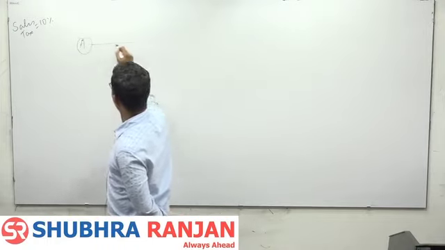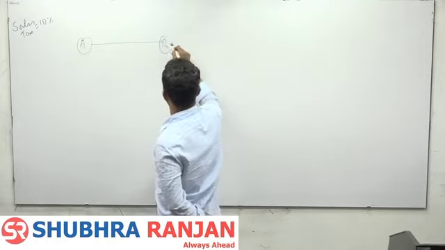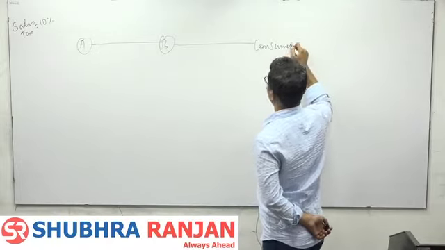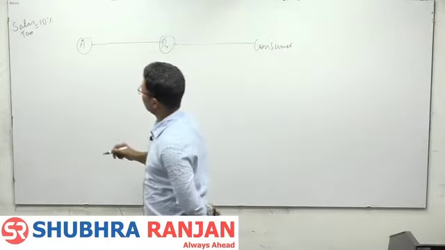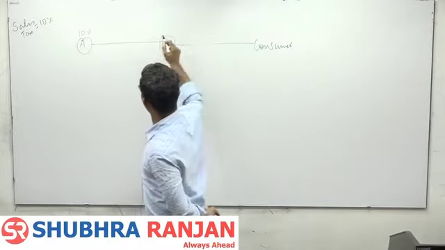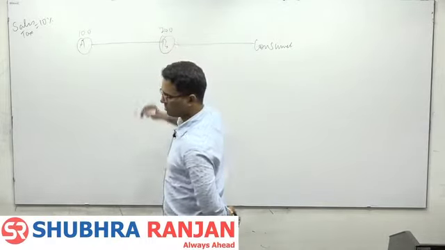A, B, consumer. Sales tax 10%. Suppose A's value addition is 100, and B's value addition is 200.